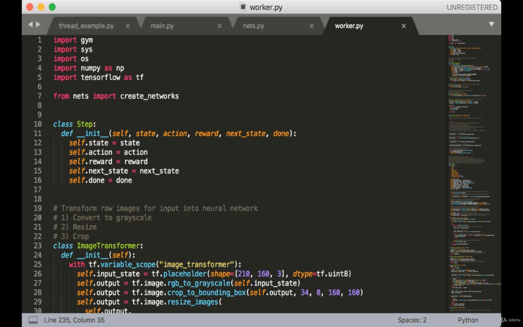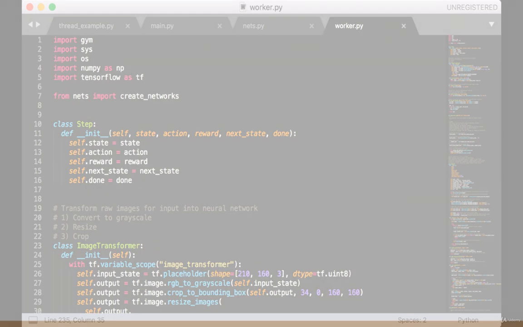In this lecture, we're going to tackle the final piece of this puzzle, which is worker.py. The worker is essentially what lives inside each thread, and so it does a majority of the work, hence its name. To begin this lecture, I want to first discuss what this file is supposed to do at a high level before jumping into the code. So this is going to help you anticipate everything we see in this pretty long lecture.